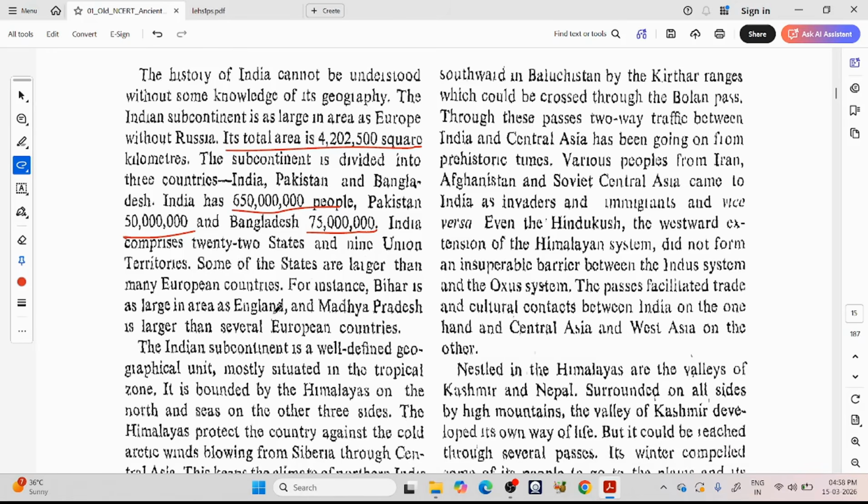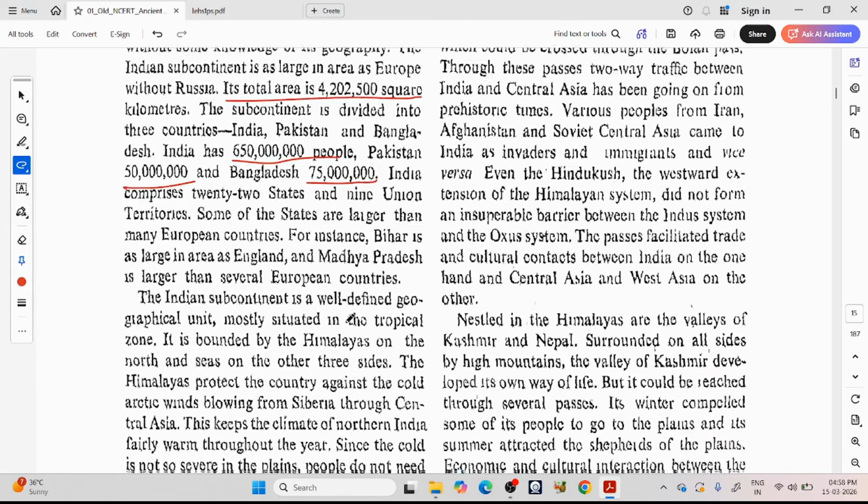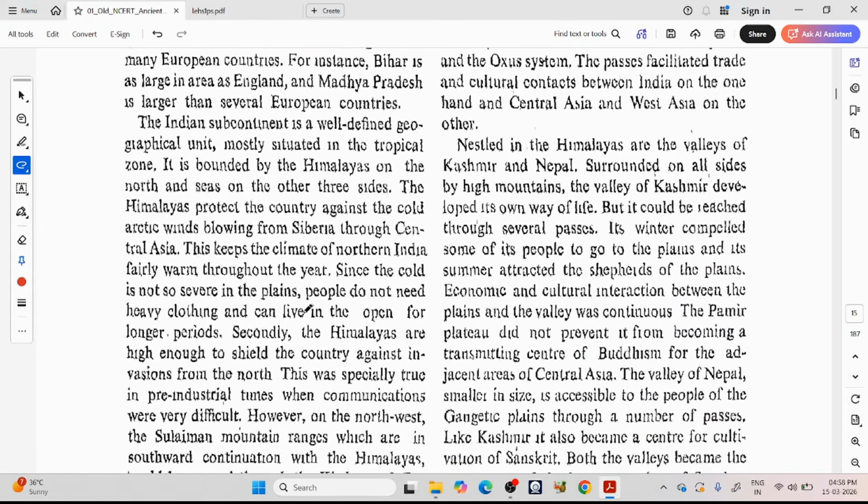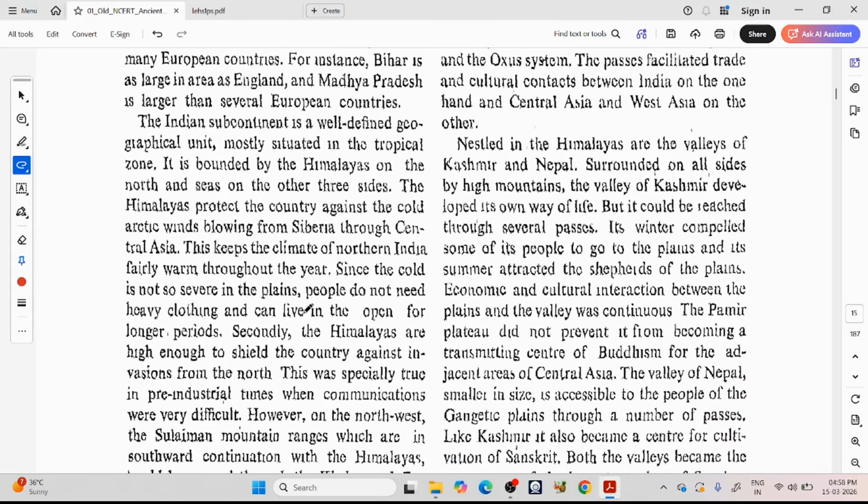Some of the states are larger than many European countries. For instance, Bihar is as large in area as England, and Madhya Pradesh is larger than several European countries. The Indian subcontinent is a well-defined geographical unit, mostly situated in the tropical zone.